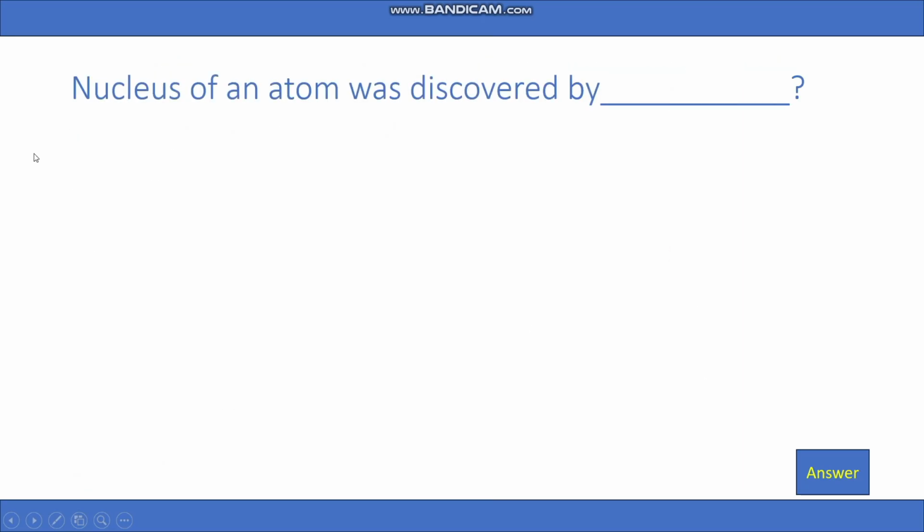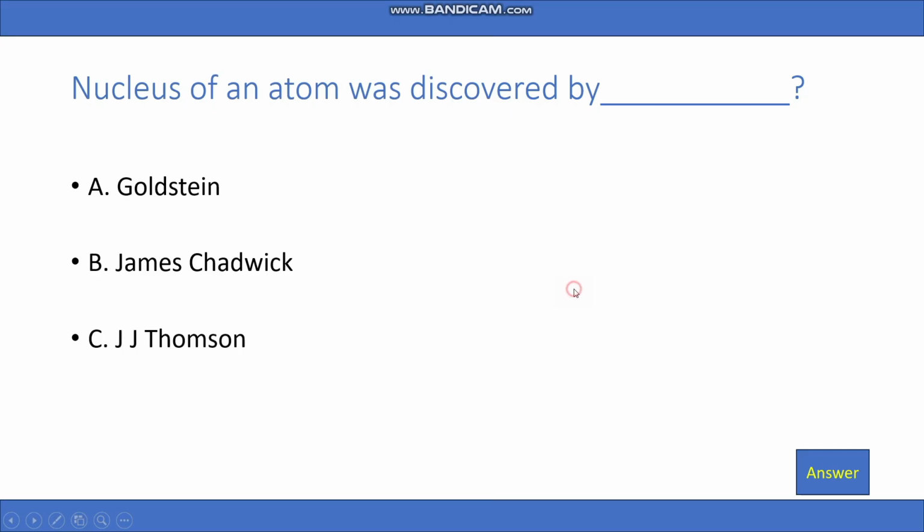Nucleus of an atom was discovered by A. Goldstein, B. James Chadwick, C. J.J. Thomson, D. Rutherford. So the right answer is going to be D. Rutherford.